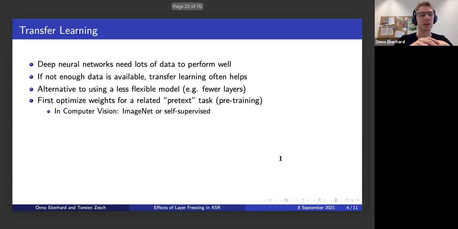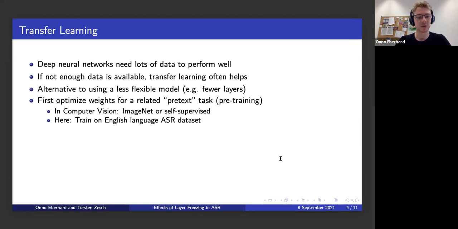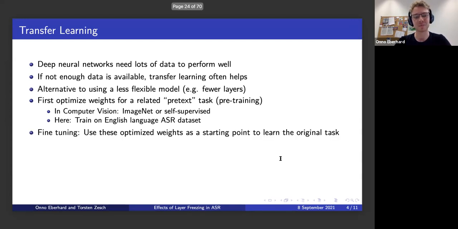In computer vision, famously, many deep neural networks are pre-trained on an image classification task using the ImageNet dataset, or on self-supervised pretext tasks. This is meant to provide good features at the beginning, which then don't need to be learned when we only have a little training data for the task we actually care about. And in this case, of course, that would be to train a large model on the English language data.